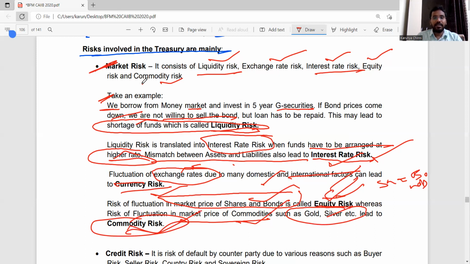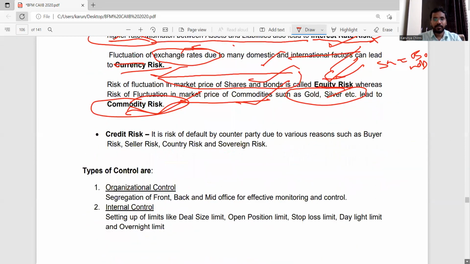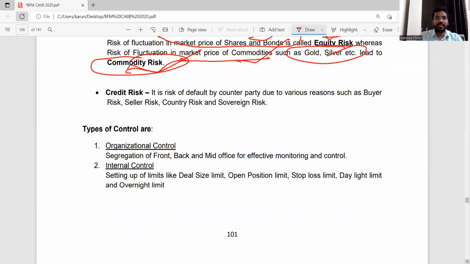So these are the risks involved. And the last one is credit risk. This we all know. Whenever the person who has to repay the money, who has to give us the money back, is not giving it, then it is credit risk.